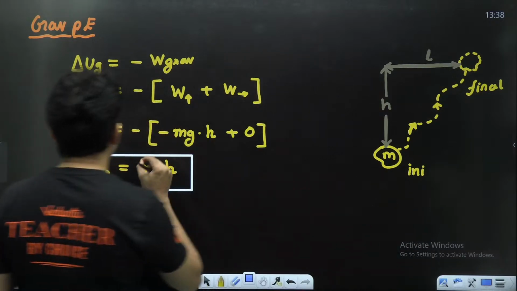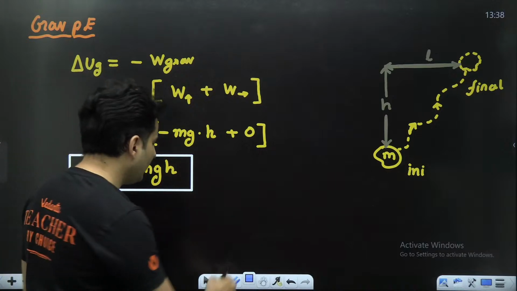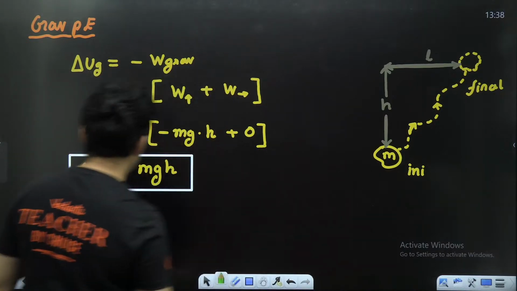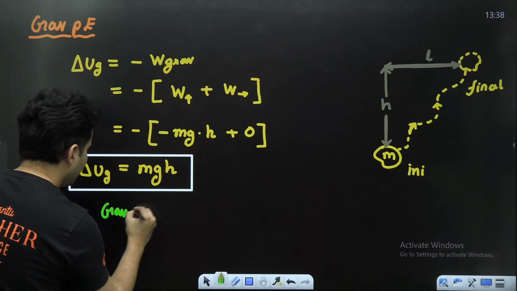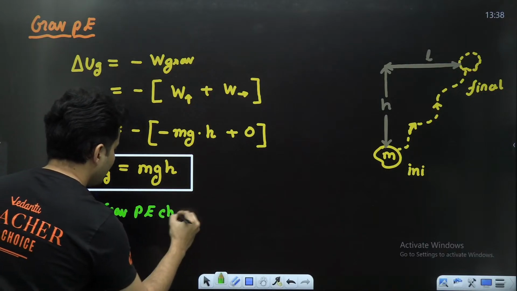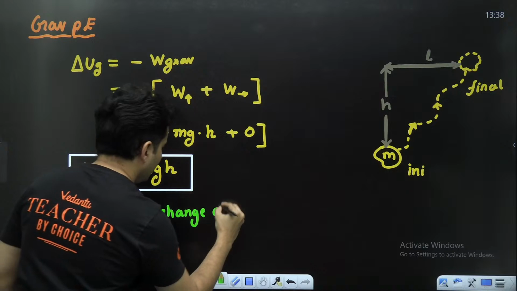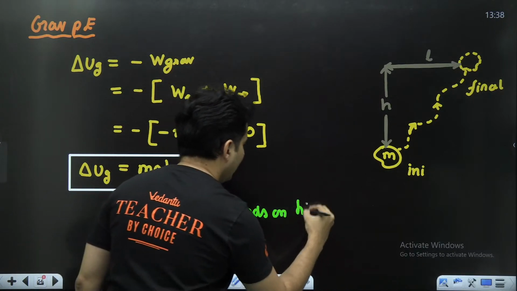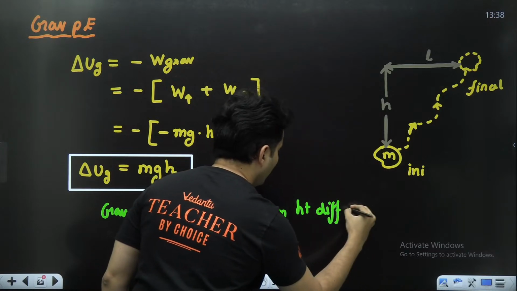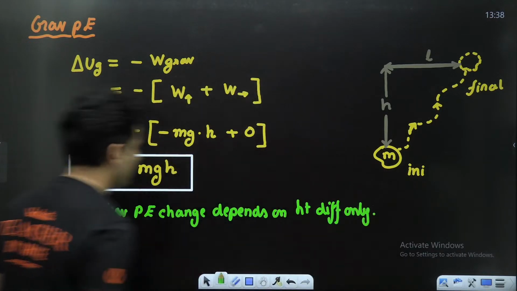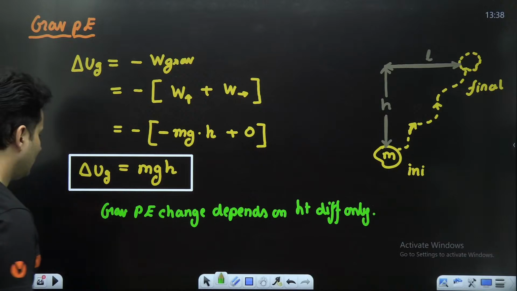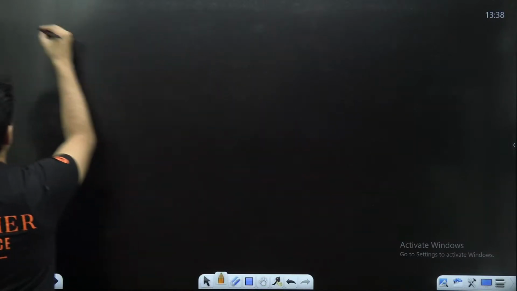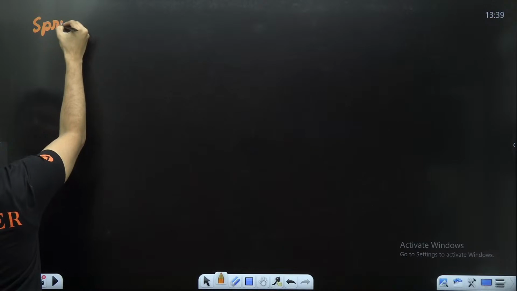So the gravitational potential energy change depends on height difference only. Keep this in mind. Next, let's calculate the spring potential energy.